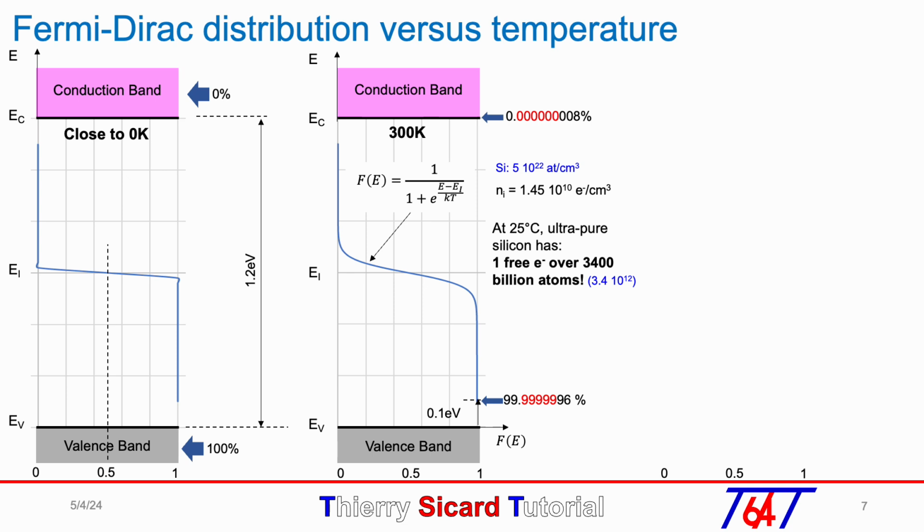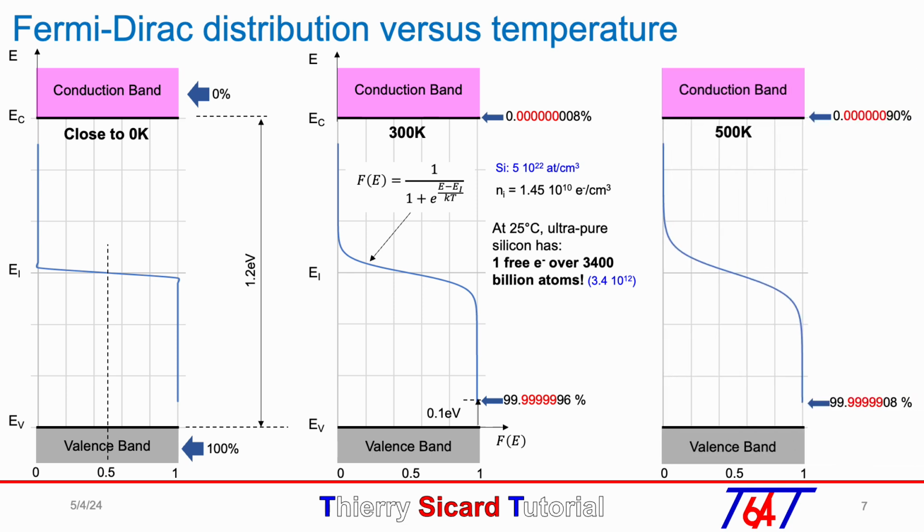If we increase the temperature to 500 degrees K, which means close to 200 degrees C, the probability to find electrons in the conduction band increases. To see the variation, I've written 0 and 9 in red to visualize the probability variation versus temperature. The probability to find electrons in the conduction band at 500 K is 112 times more than at 300 K.